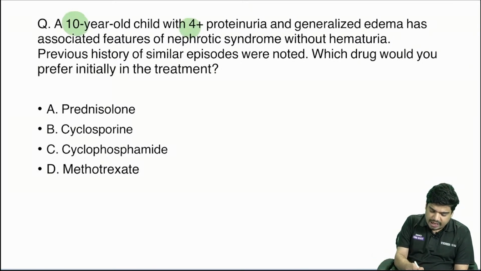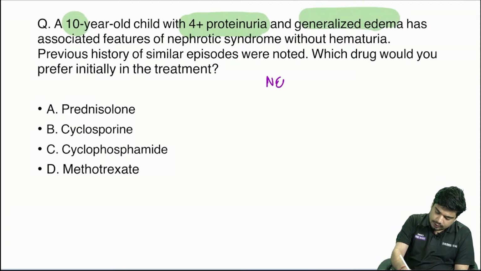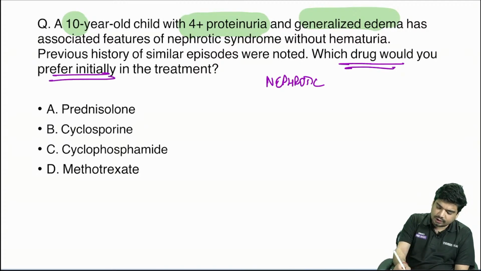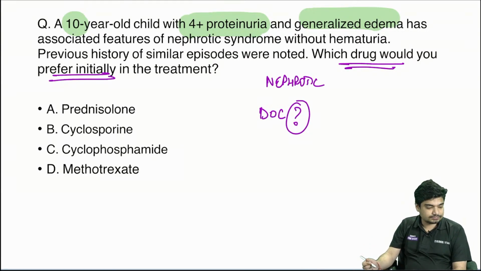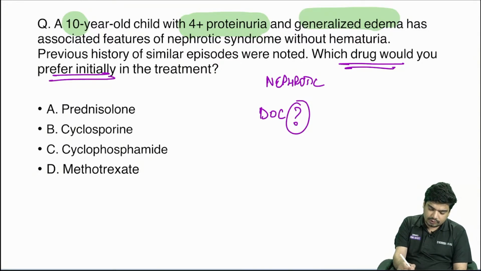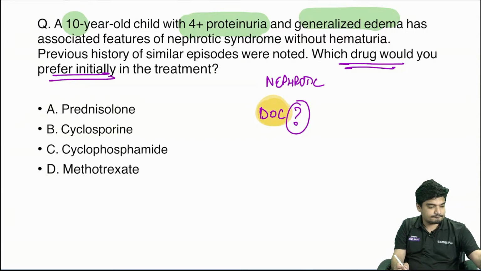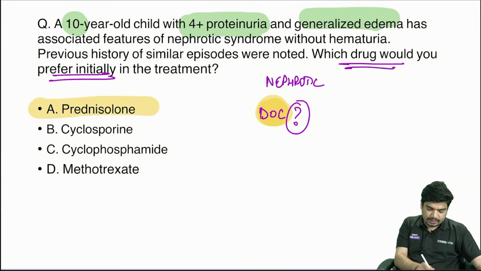A 10-year-old child with 4 plus proteinuria, generalized edema. So you know what? It is nephrotic syndrome. Which drug would you prefer initially? What is the drug of choice for nephrotic syndrome? Exactly. Now the answer is going to be prednisolone.